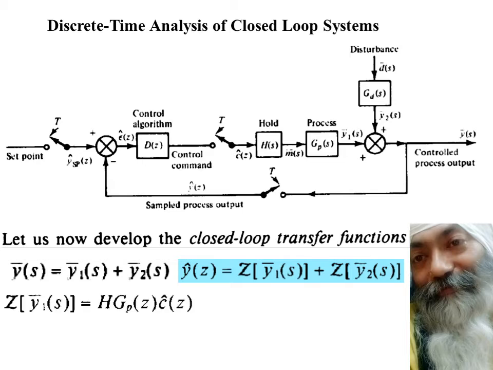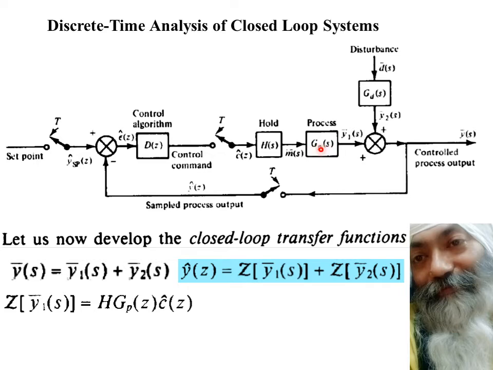But right now you see that this Y1, the Z transform of that, is given by the hold multiplied by GP, Z transform, into C(z). This is C(z), this point. Up to this point it was the discrete signal, and this is getting multiplied by H into GP. Now H is the hold element and GP is the process which is modeled in s.